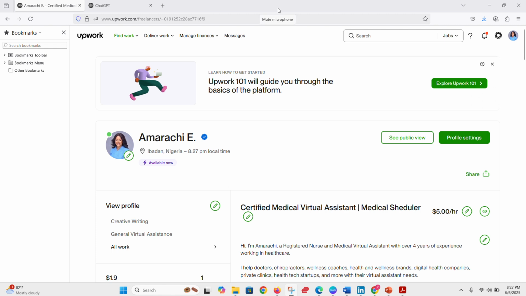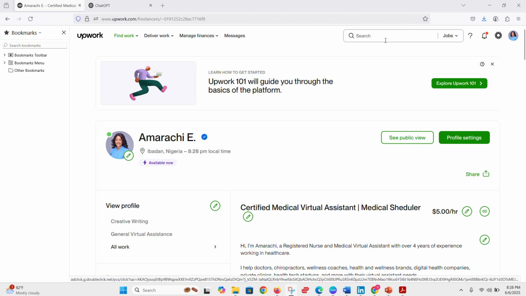As you can see, in as much as I'm a medical virtual assistant, I hardly use Upwork. I've only used it like once. And to be honest, I prefer LinkedIn and other pages. But I'm going to show you how I was able to optimize my page to be able to get invitations, and how I've never used my own connections to apply for a job before.